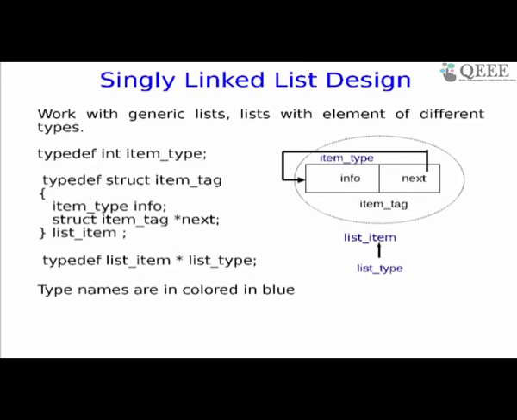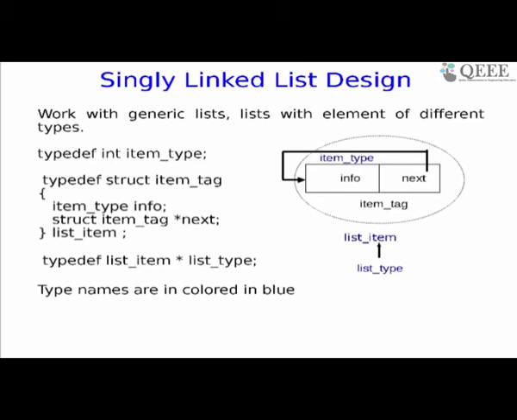So the purpose of this typedef is to say that I will write in my program item type. Whether you want 1 value or 10 values, you manufacture that with this typedef. The next one you observe is a struct. This struct has item type info, but item type for this implementation is an int, which is fine. So I have an info field which is an integer, and since I assume you know C, struct item tag underscore next is a pointer which points to a block like this.